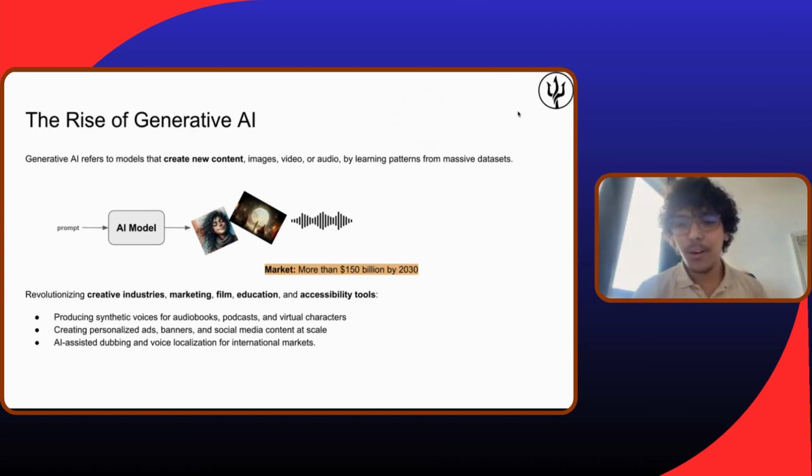So I know you all know the rise of generative AI, and that's everyone knows it's using AI to generate content or to use it for different things. Basically, generative AI models refers to models that can create content in general, for example images, videos, or audio, or even text, like ChatGPT. It's a generative AI model, but we are not interested in that for now. We are just interested in Gen AI that can create content, for example images, videos, and audios.